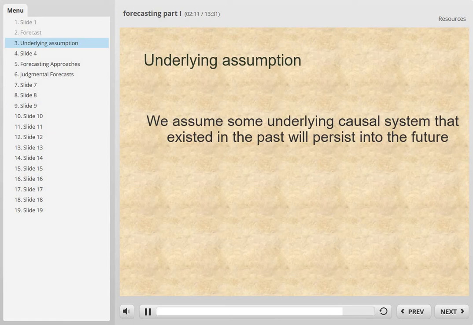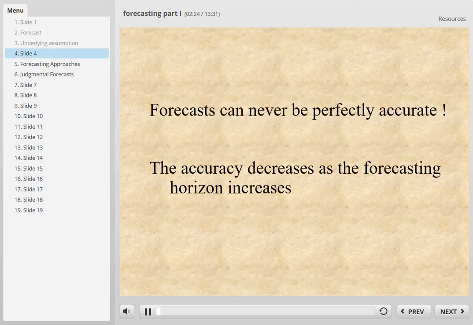Is this assumption always correct? Not always. But that's the best thing we can do. So that's the underlying assumption of forecasting. Because we know that forecasting is something we look into the future, and we never know the future, we make this assumption here. So we know that forecasting can never ever be perfectly accurate for any given sample.